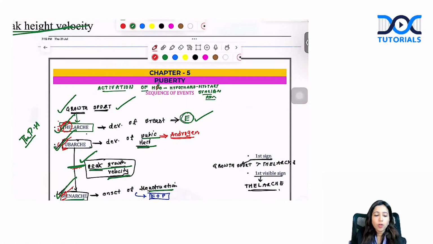Let's briefly go through the hormone responsible for each of these. Thelarchy is under the influence of estrogen, whereas pubic hair, all the hair growth, is under the influence of androgen. Again, this concept was even asked in this exam. Menarche is due to both estrogen as well as progesterone. Growth spurt is the sudden increase in growth. Initially, you get growth spurt, then thelarchy, development of breast. Next you have pubarchy. Then next you have peak growth velocity, the maximum increase in growth. Finally, menarche or menstruation. That's the answer to your question here.